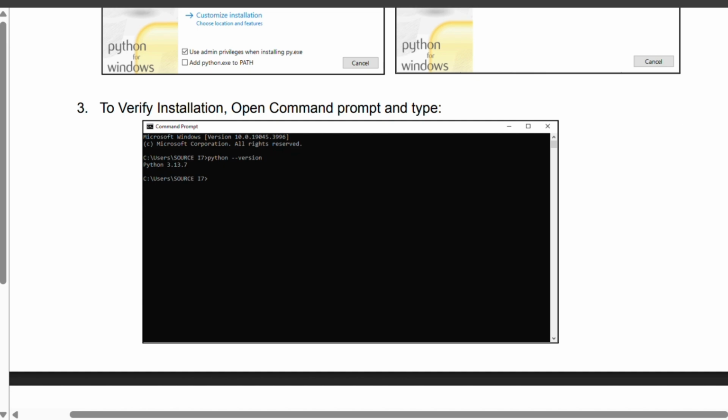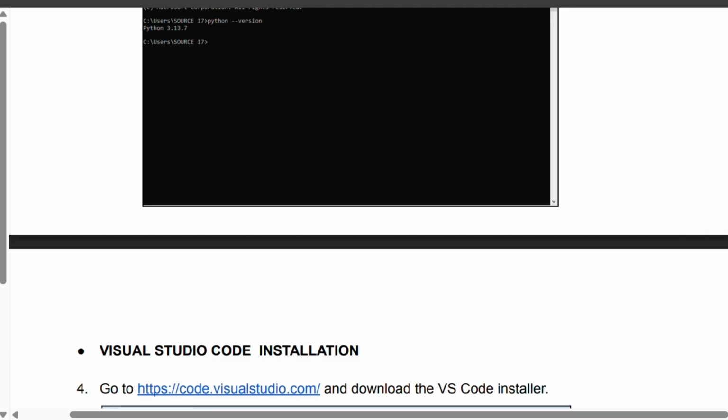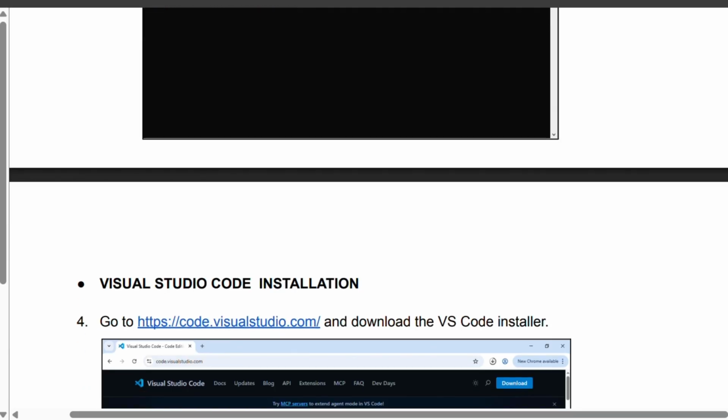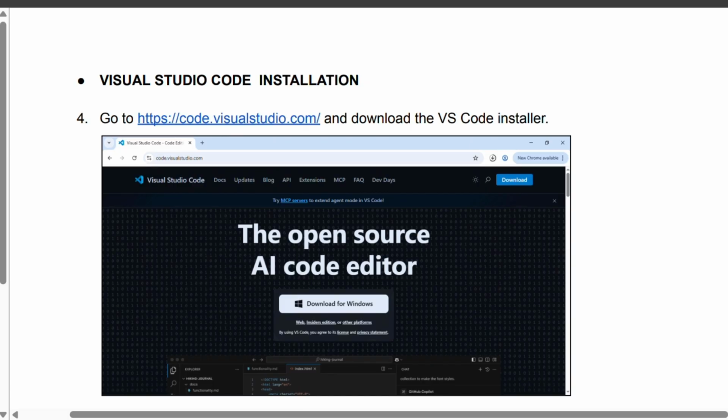And for part 2, which is Visual Studio Code installation. Next, I installed Visual Studio Code, which is one of the most popular code editors today. I visited the website code.visualstudio.com and downloaded the installer.